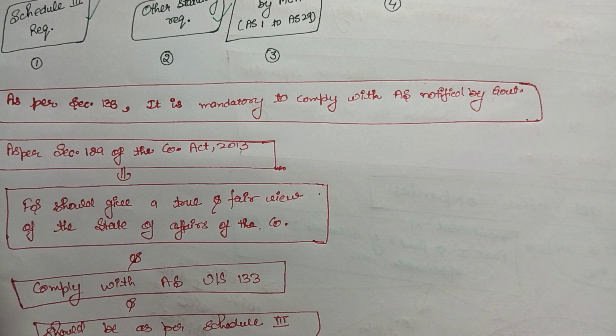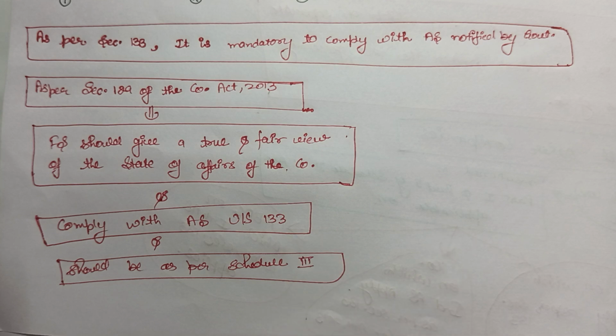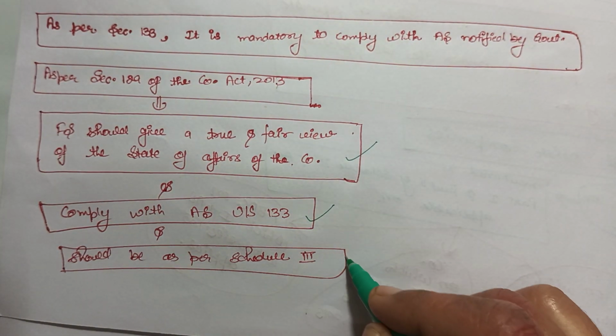If the AS are applicable on the company, it is mandatory to comply with the AS notified by the government. And as per section 129 of the Companies Act, the financial statement should give a true and fair view of the state of affairs of the company, comply with the AS under section 133, and should be as per Schedule 3.